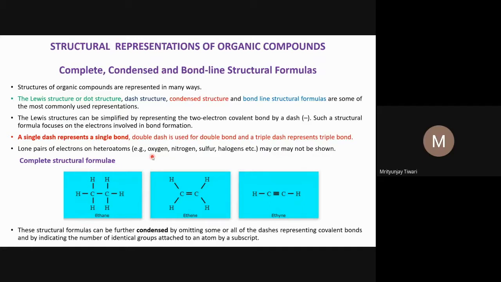You may not show them; if it is required for certain understanding, then you show the lone pairs of electrons, and if it is not required, you don't. Usually we show those lone pairs when we write the mechanism of organic reactions. Otherwise, it is not important to write lone pairs, and that is why lone pairs of electrons on heteroatoms like oxygen, nitrogen, sulfur, even halogen may or may not be shown in those compounds.